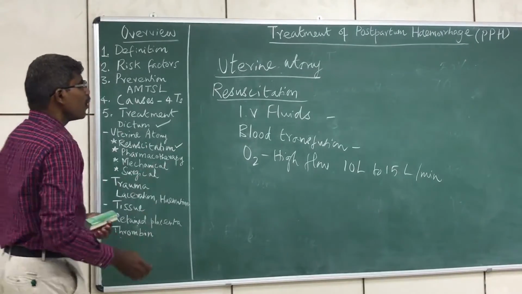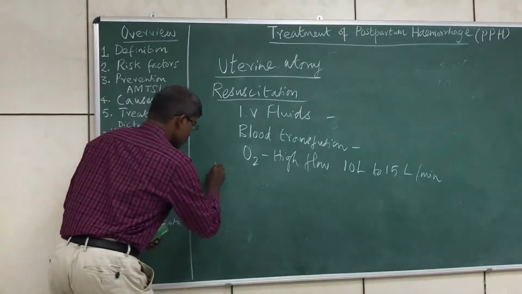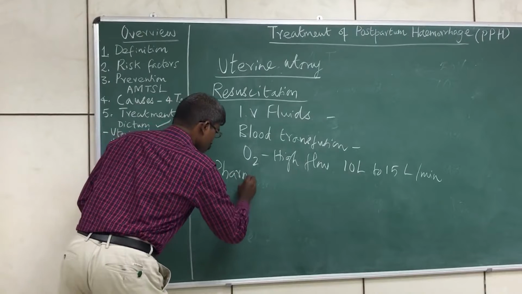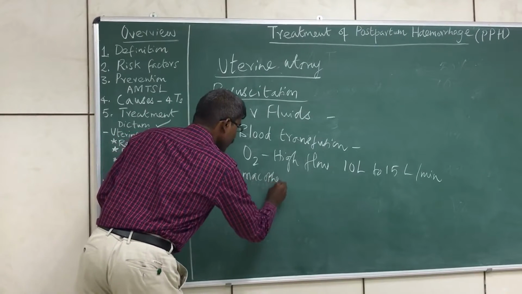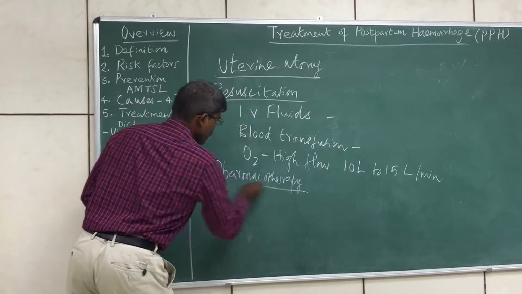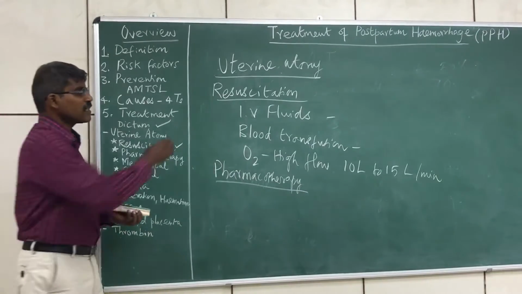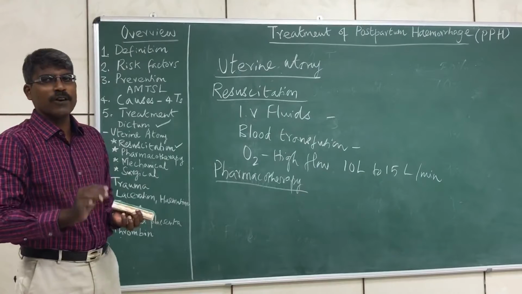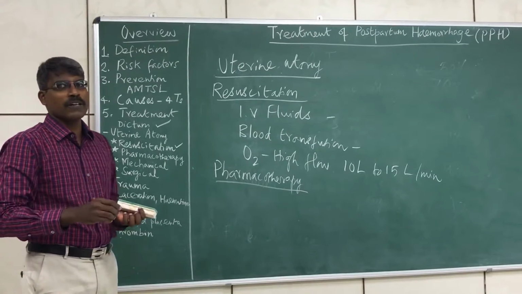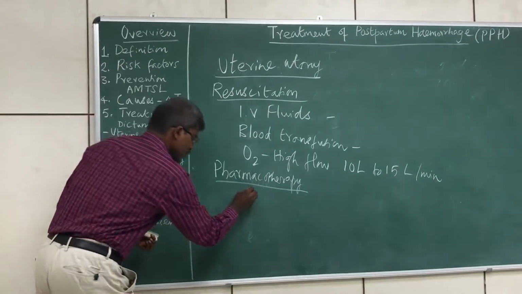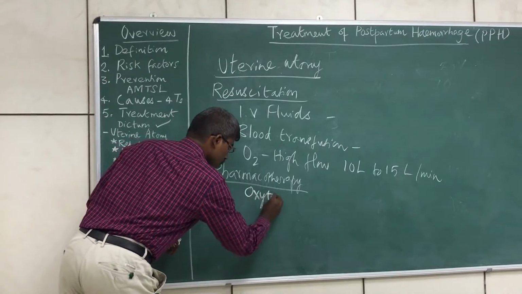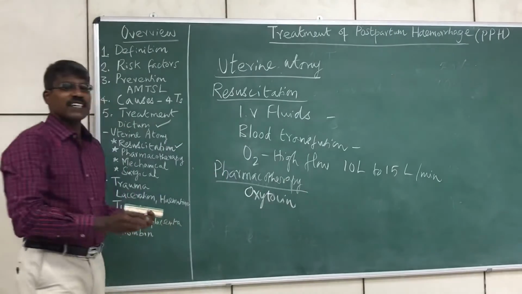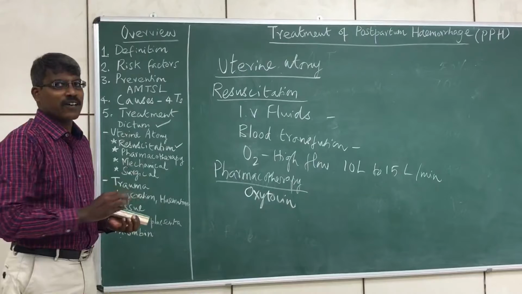Now let's go to the pharmacotherapeutic way of how to deal with postpartum hemorrhage, especially as far as uterine atony goes. Now the drug of choice for treatment of postpartum hemorrhage is also oxytocin. We have already seen that for prevention also it is the drug of choice.